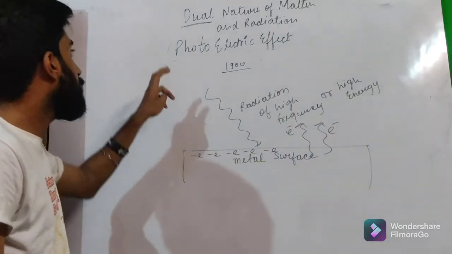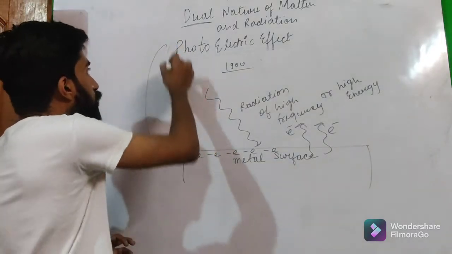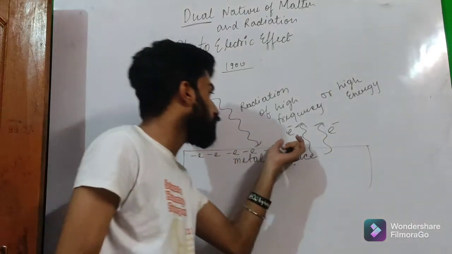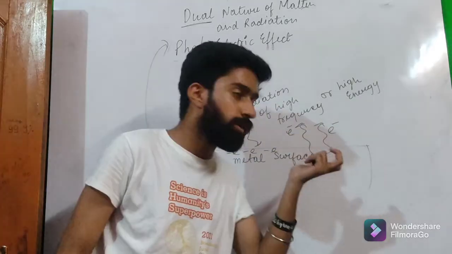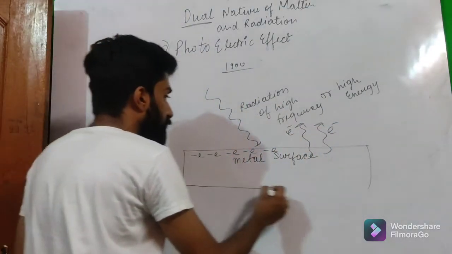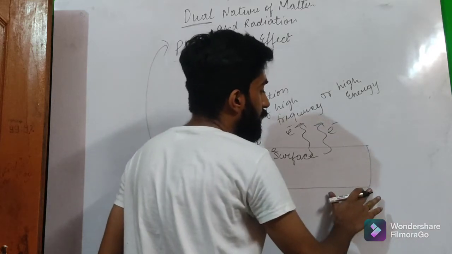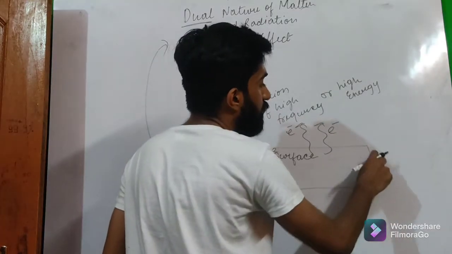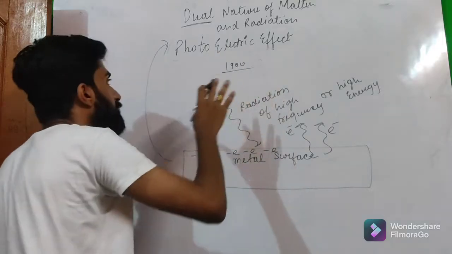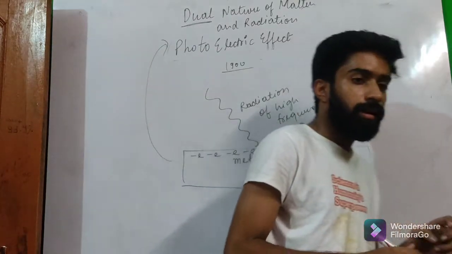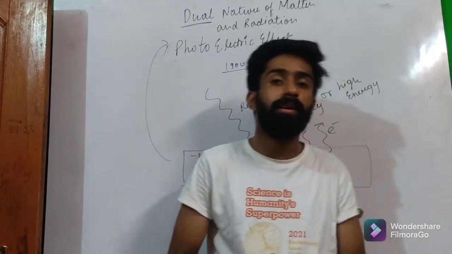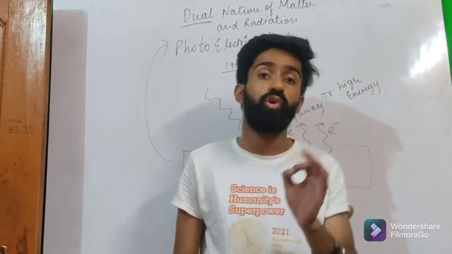This experiment is known as the photoelectric effect, and these electrons are known as photoelectrons. And this can only happen if and only if the light has particle character. And Einstein called these particles photons.